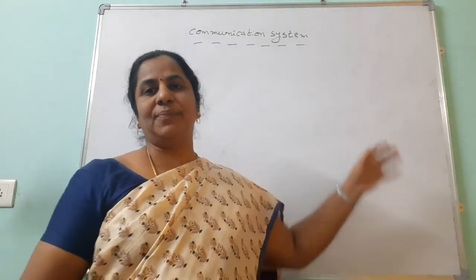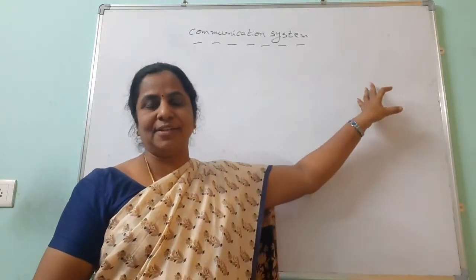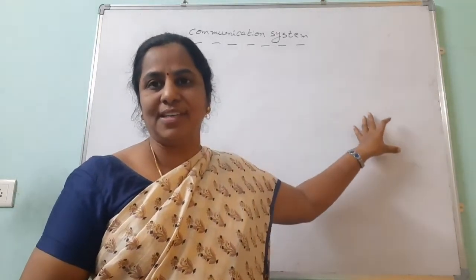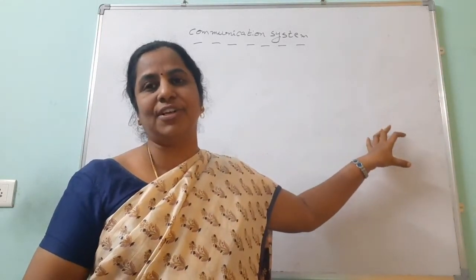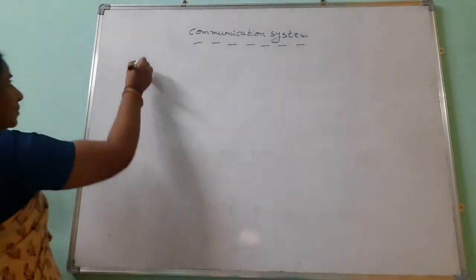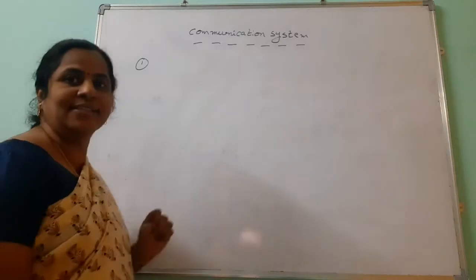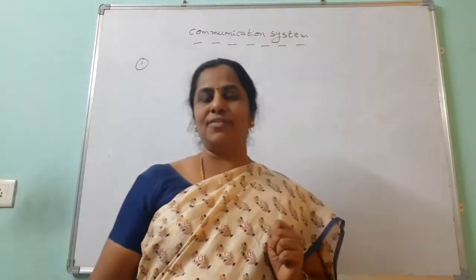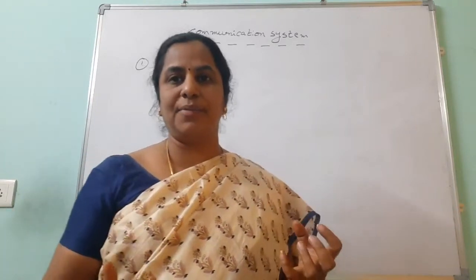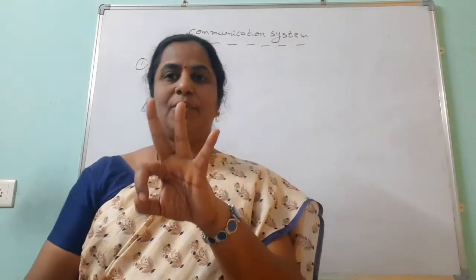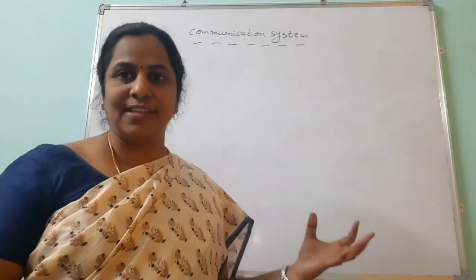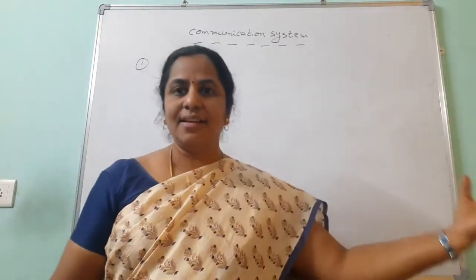Coming to our chapter, the chapter name is communication system. Now we are going to discuss the VSAQs. Only a few very short answer questions are there. The first VSAQ is: what are the basic blocks of communication system? For communication, we require three basic blocks: first one is the transmitter, second one is the channel, third one is the receiver.